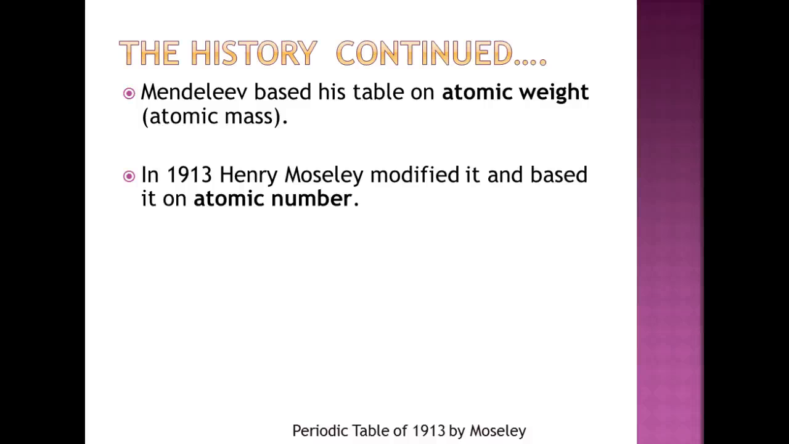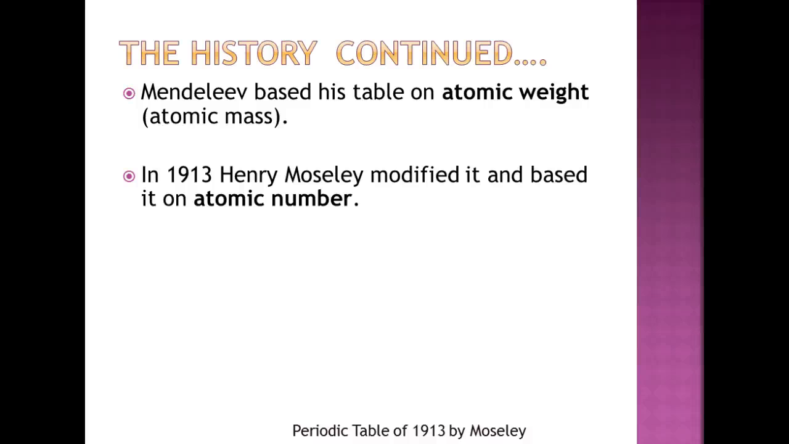But the reason Mendeleev didn't do atomic number was because we didn't know about the nucleus. So in the late 1800s, we knew about a nucleus, and we could find the weight or the mass of the nucleus. But we didn't have the technology, and we had not discovered protons and neutrons yet.